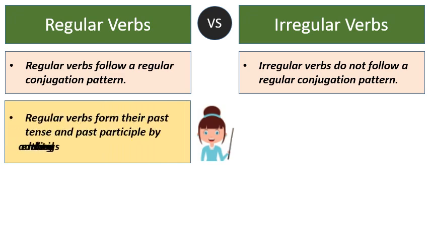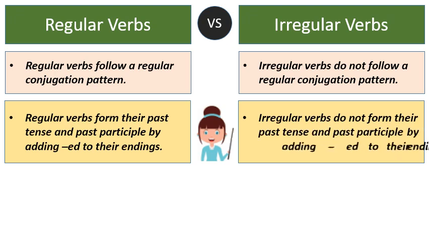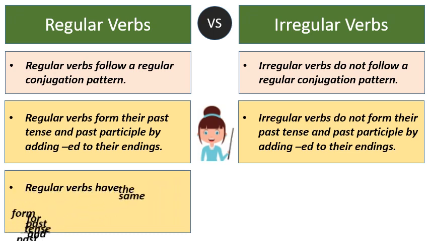Number 2. Regular verbs form their past tense and past participle by adding ed to their endings, while irregular verbs do not form their past tense and past participle by adding ed to their endings. Number 3.